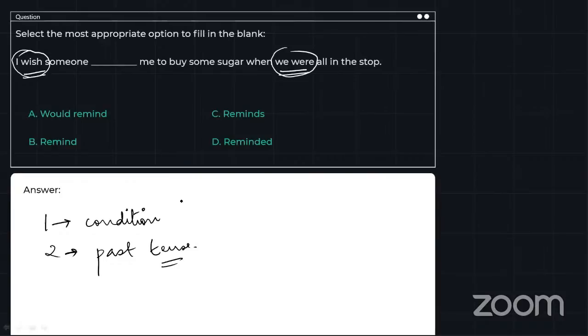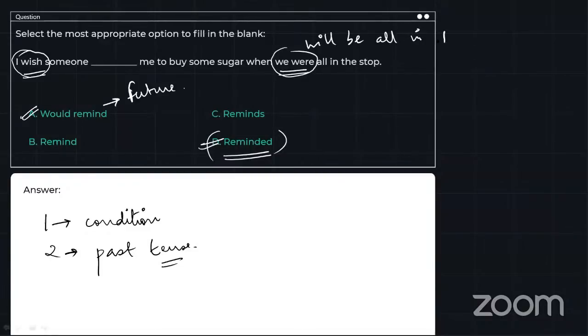All right, so when you have a condition in past tense, we are going to use the past tense form of the verb itself. You cannot say, I wish someone would remind me to buy some sugar when we were all in the shop. No, you cannot use "would remind", because that means you're talking about the future, right? I wish someone would remind me to buy some sugar when we will be all in the shop.